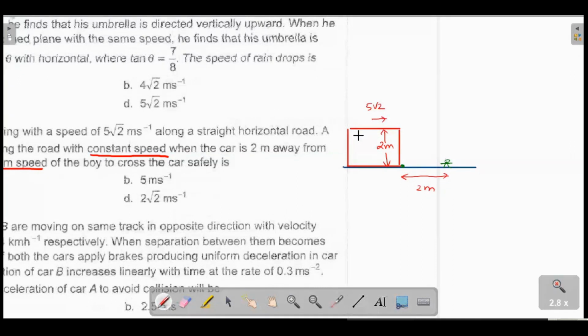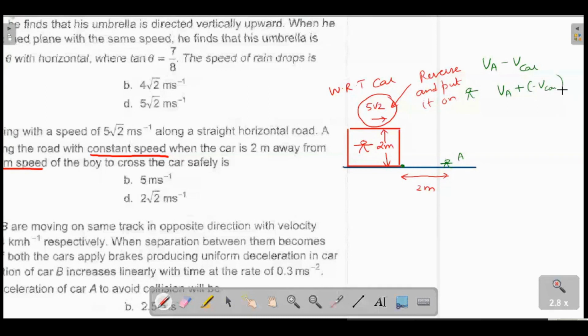With respect to the car's observer, so this is all drawn with respect to the car observer, right? That means I have to reverse this 5√2 and put it on the person. That's what VA minus VB means, right? So VA minus V car, or velocity of the person A with respect to car, is nothing but VA plus minus V car. So that's what reversing and putting means. So I'll reverse that red colored 5 root 2 and put it on this fellow.